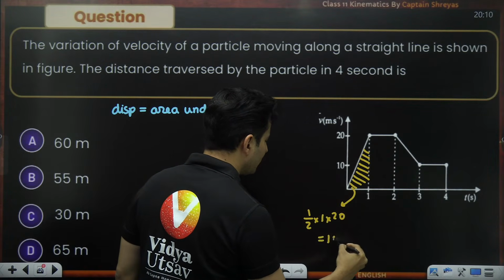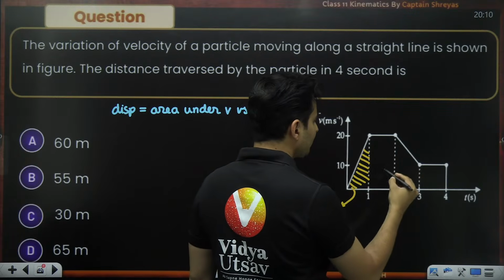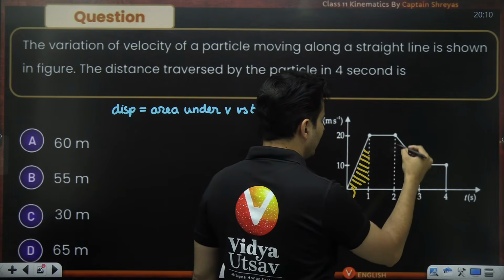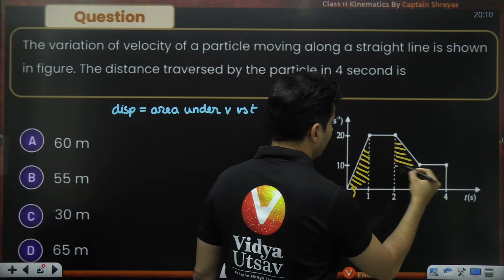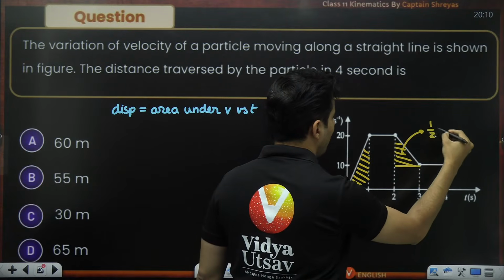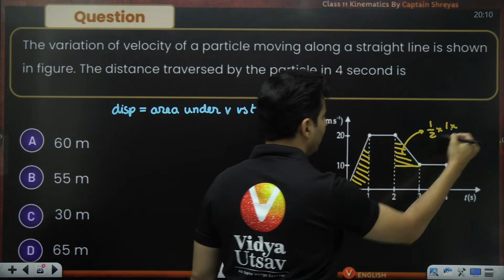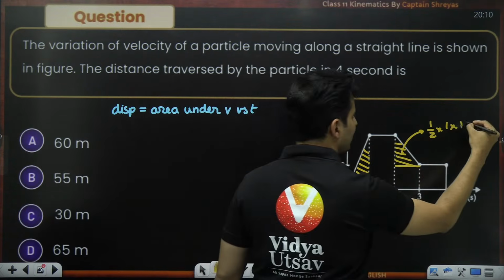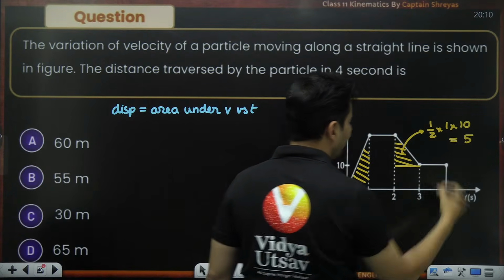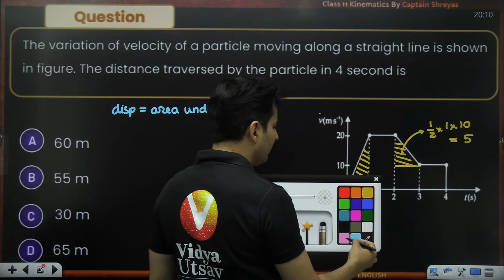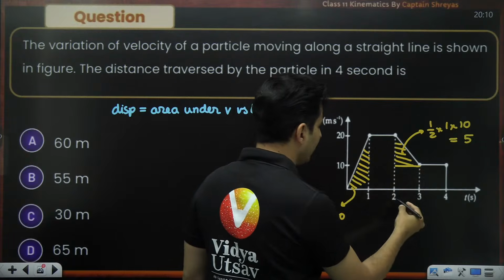It is half into the base into the height. So 20 by 2 is 10. Then we can see that there is one more triangle right over here, which will be half. Base is again 1. Height is only this much, which is 10, so that is basically 5. Now, many of them are nothing but squares or rectangles.